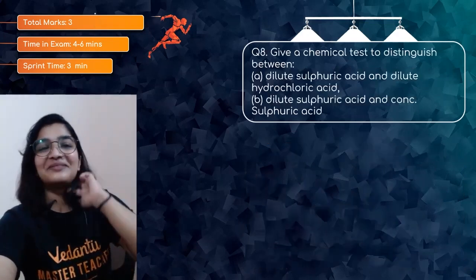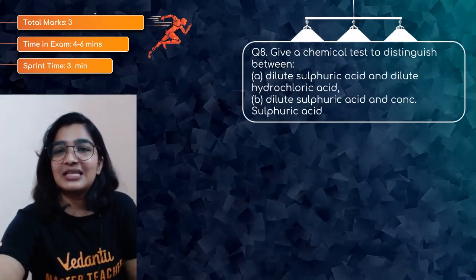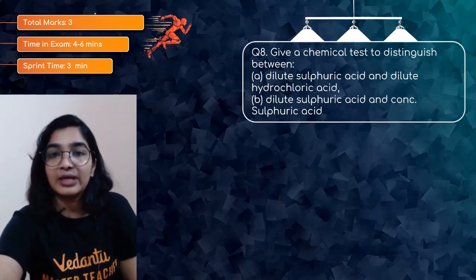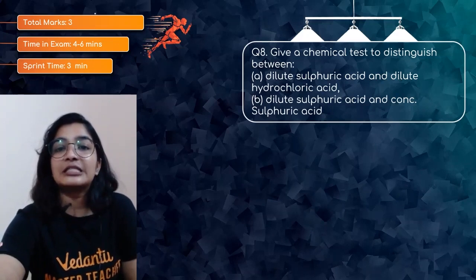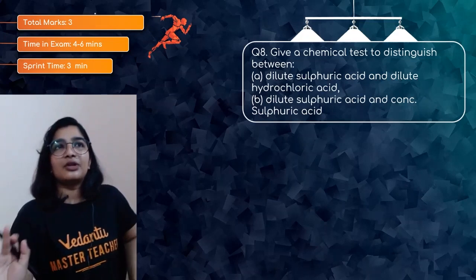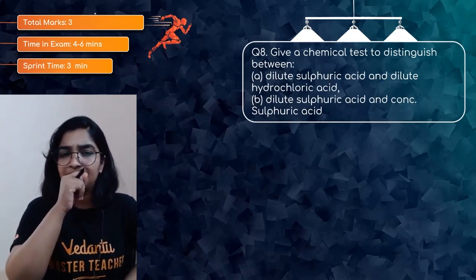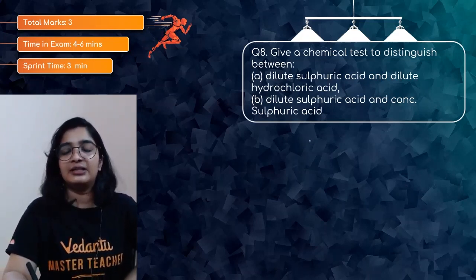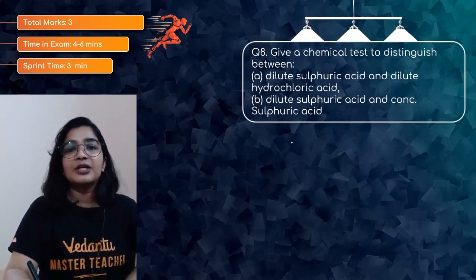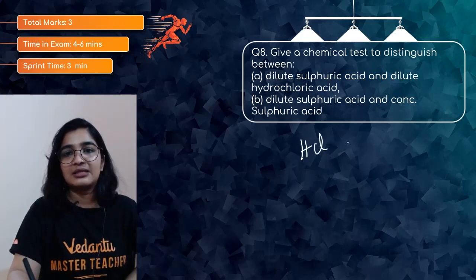Question number 8 for 3 marks. Give a chemical test to distinguish between dilute sulfuric acid and dilute hydrochloric acid. Okay. Dilute sulfuric acid and concentrated sulfuric acid. So first, dilute sulfuric acid and dilute hydrochloric acid. This is actually a very easy question to answer.